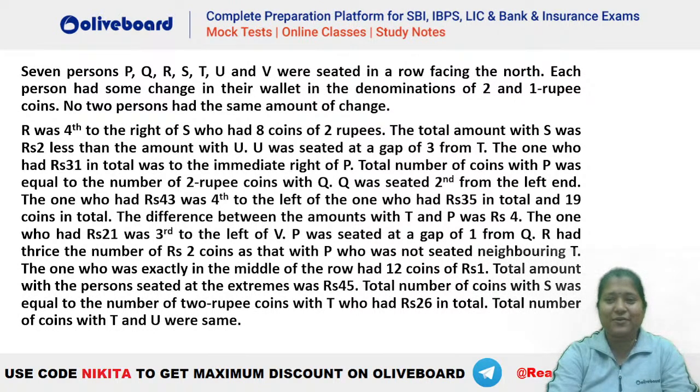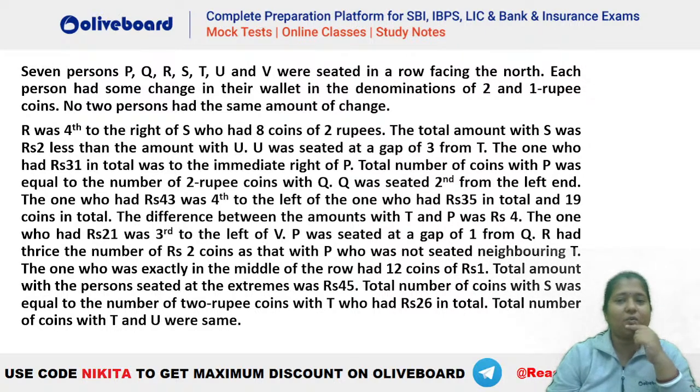Chalo, let's try this out. I hope everybody has gone through this particular question. Now, if you check what is given here, there are 7 persons. They are seated in a row facing the north, and each of them is having a certain amount, right?